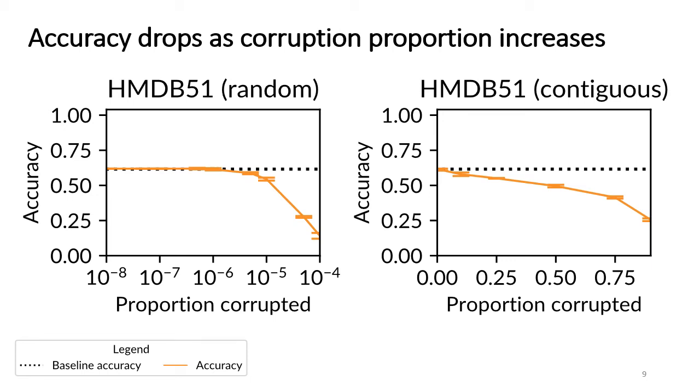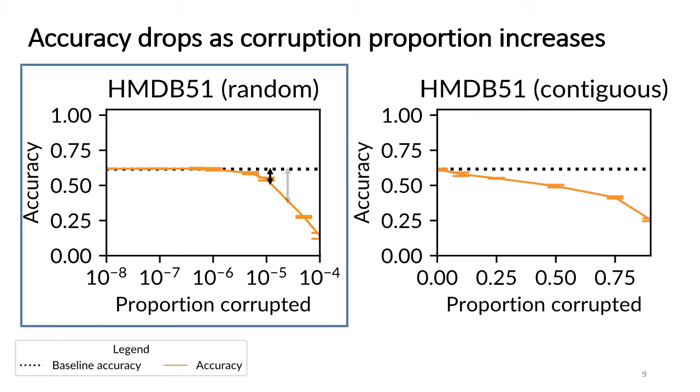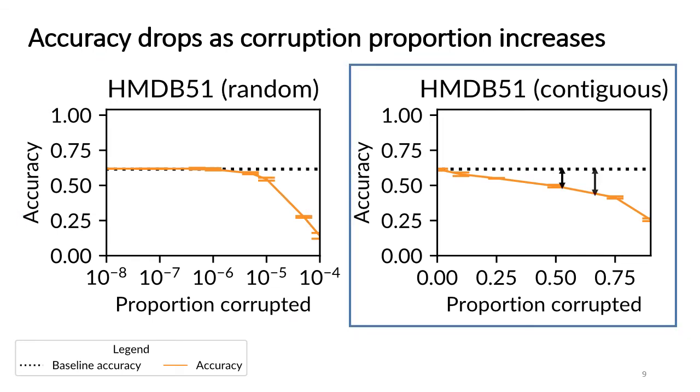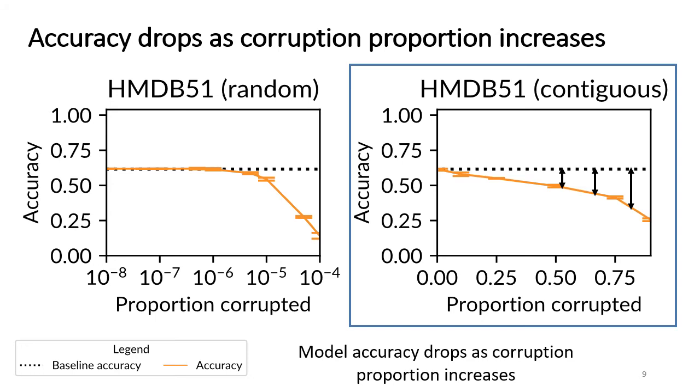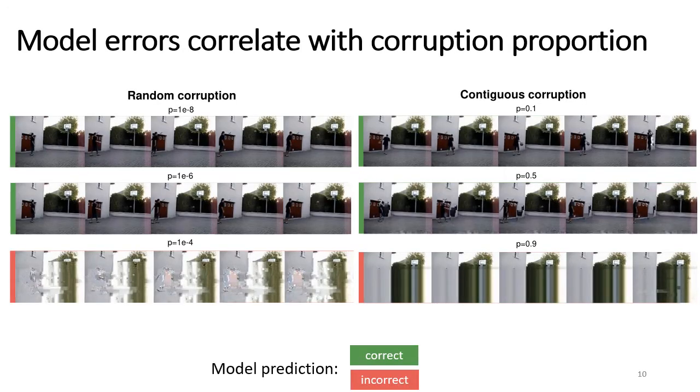On the left, for random corruption, the orange line drops from baseline accuracy as you move right, and we see the same trend under contiguous corruption. This means model accuracy drops from baseline accuracy as corruption proportion increases. To better understand this, we visualize some corrupted clips. Here's some sampled frames from corrupted videos. Note that P is the proportion of video file corrupted. We also mark the accuracy of model predictions with a green bar if correct and a red bar if incorrect.